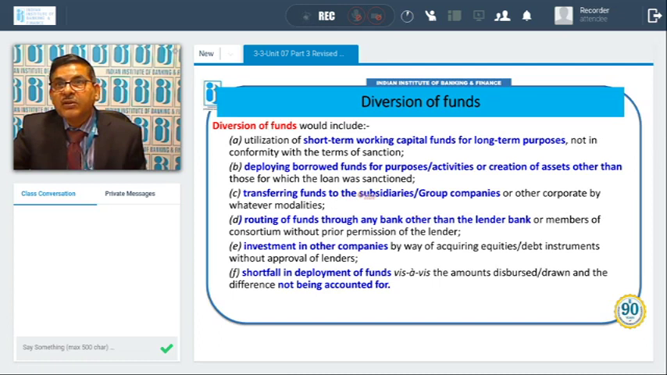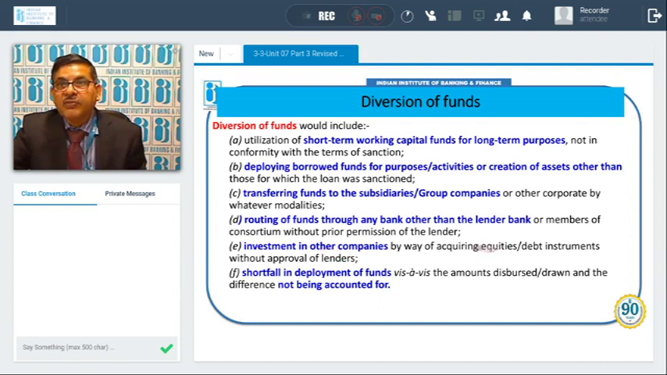Then transferring funds to subsidiaries or group companies or other corporates by whatever modalities. The loan has been sanctioned, funds are taken from the bank or lender, and they have been used in the subsidiary or group companies. This is also diversion of funds. Then routing of funds through any bank other than the lender bank or members of the consortium without prior permission of the lender. X bank has given a loan and funds have been withdrawn and given to Y bank without the permission of the lender. So this is also called diversion of funds.